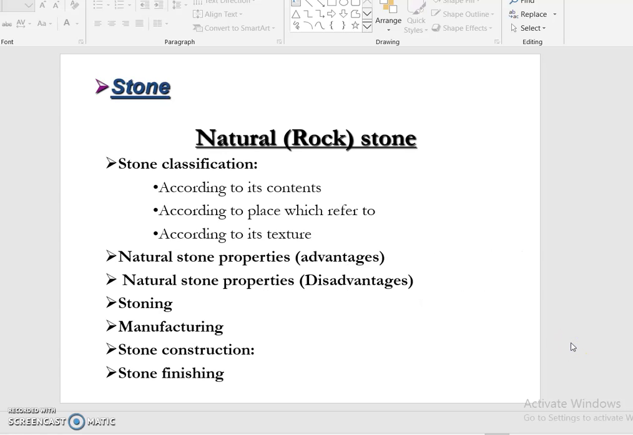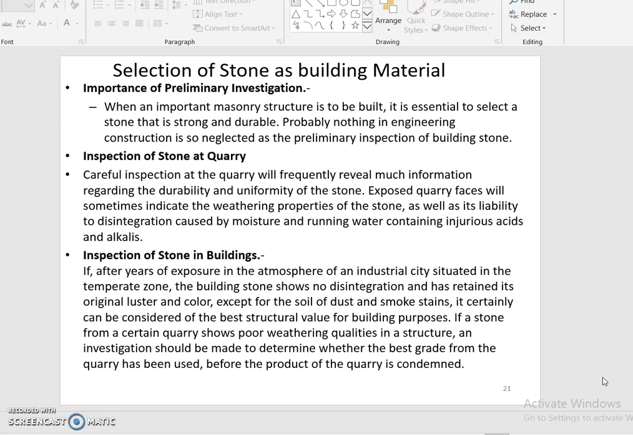So the natural rock stone, and stone classification according to its content, according to place, and according to its texture. Natural stone properties, advantages and disadvantages we will discuss. Stone quarrying, manufacturing, stone construction, stone finishing. Selection of stone as building material. The importance of primary investigation: inspection of stone at the quarry, and inspection of stone in building surfaces.